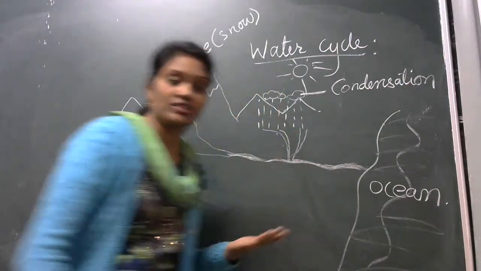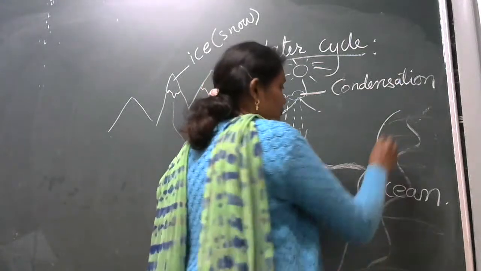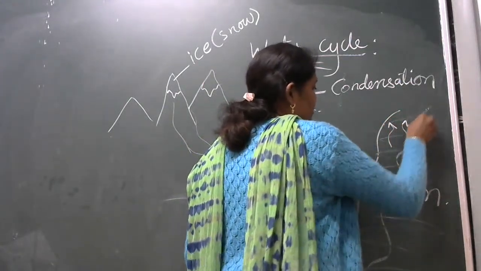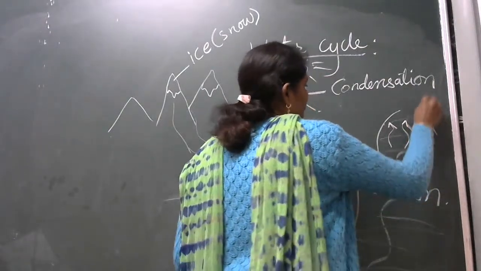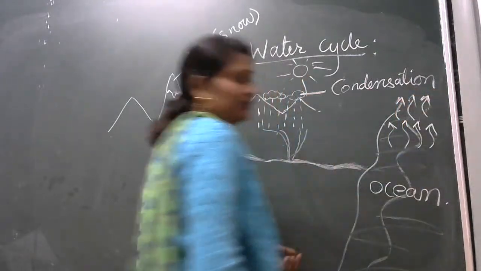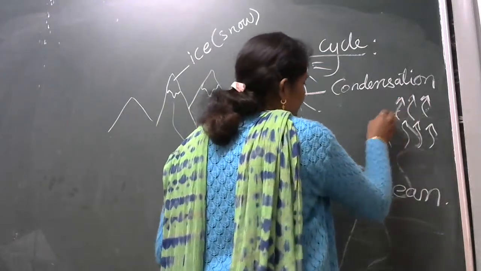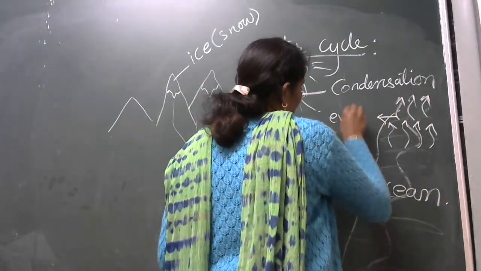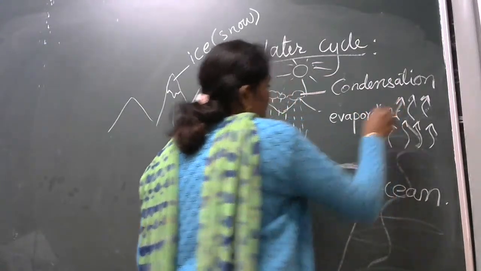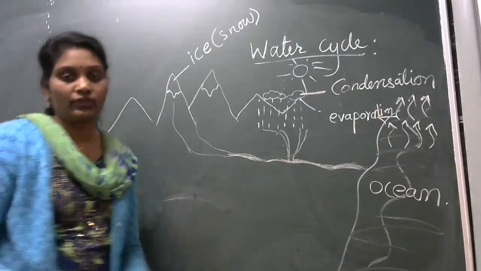Due to the heating of the sun, it rises up. This rising of water is called evaporation.